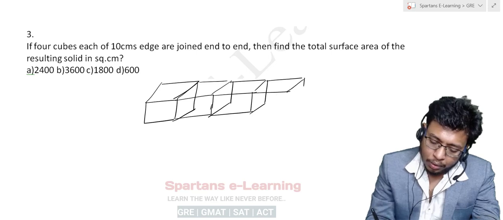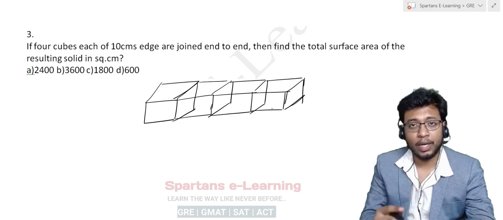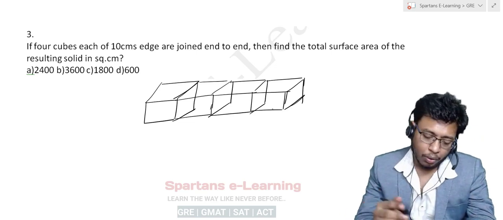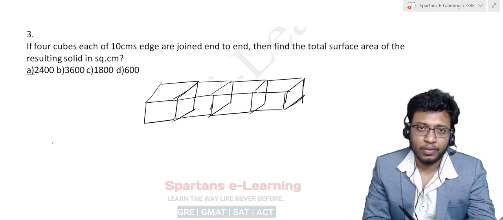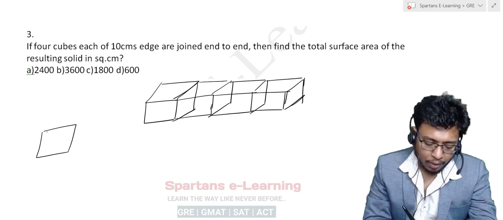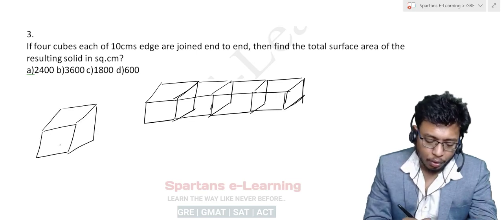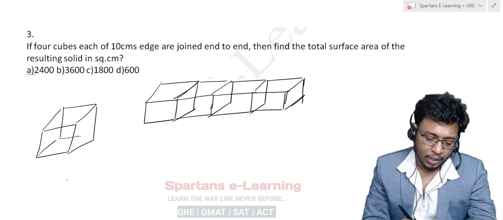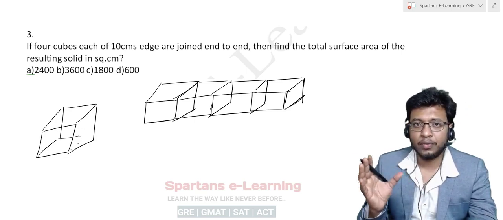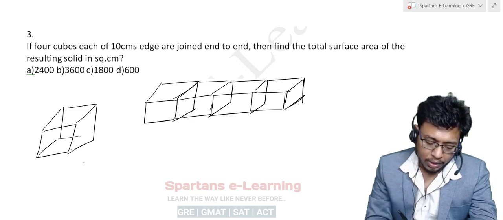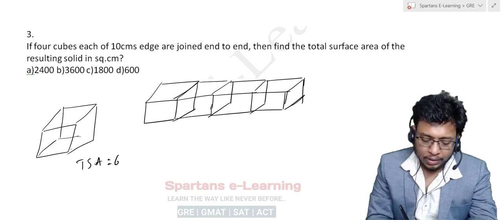So imagine these are cubes, joined end to end like this, right? Normally, what is the total surface area of a cube? Whenever you take a cube, just imagine a cube, what is the total surface area? A cube will have 6 faces, right? So 6 faces, each face is a square. So the total surface area of a cube is 6a square.